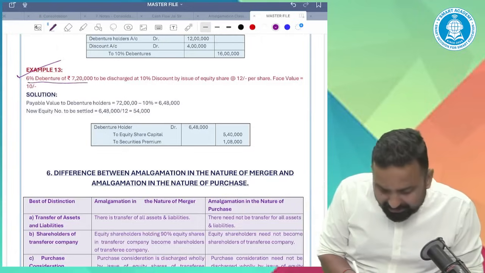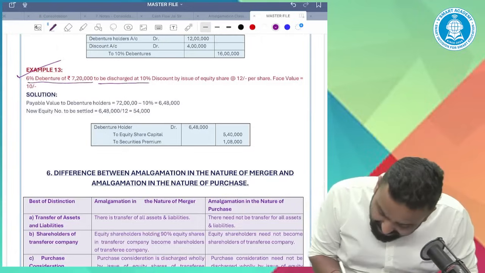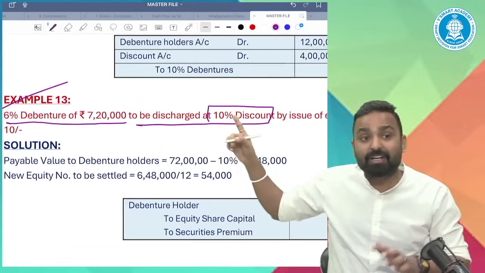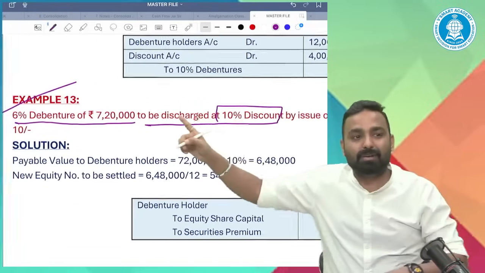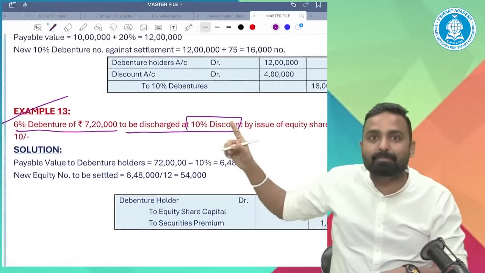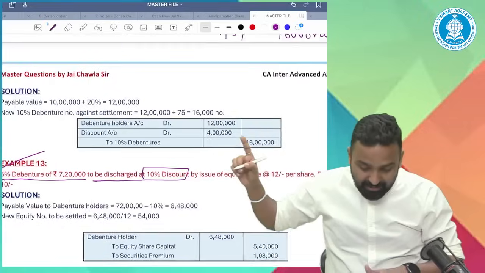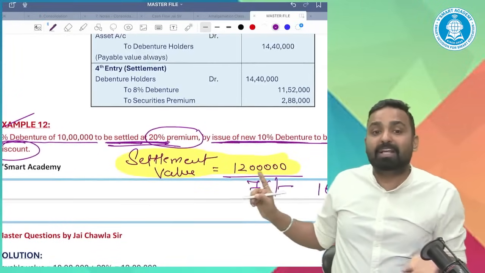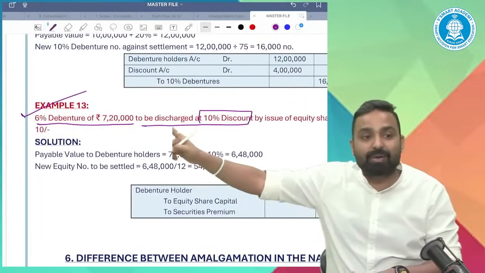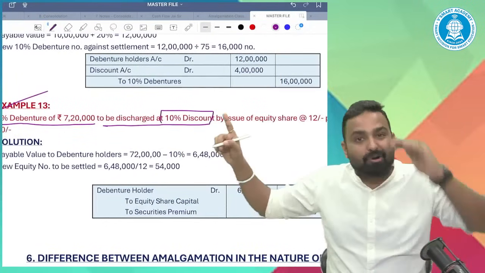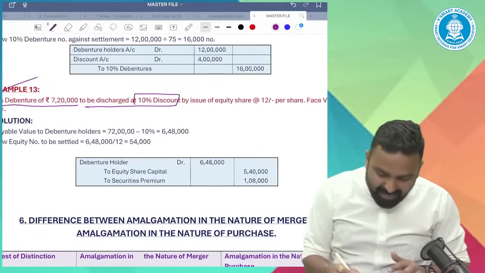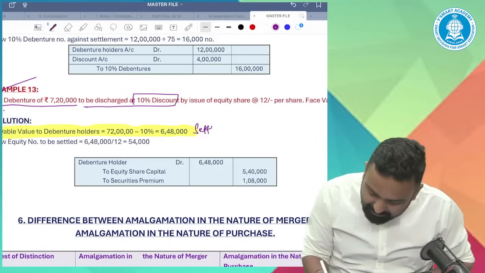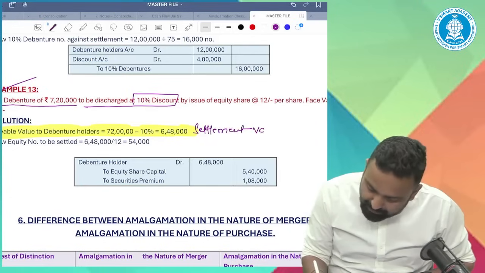6% debentures of 720 to be discharged at 10% discount. Now, instead of premium, I will discharge at discounted price. That means 720 minus 10%. What is the settlement value? Dear, initially you were doing 10 lakh to be settled at 20% premium, so you did plus 20%. But now 720 at 10% discount, minus 10%. Do it fast. The settlement value is 648.